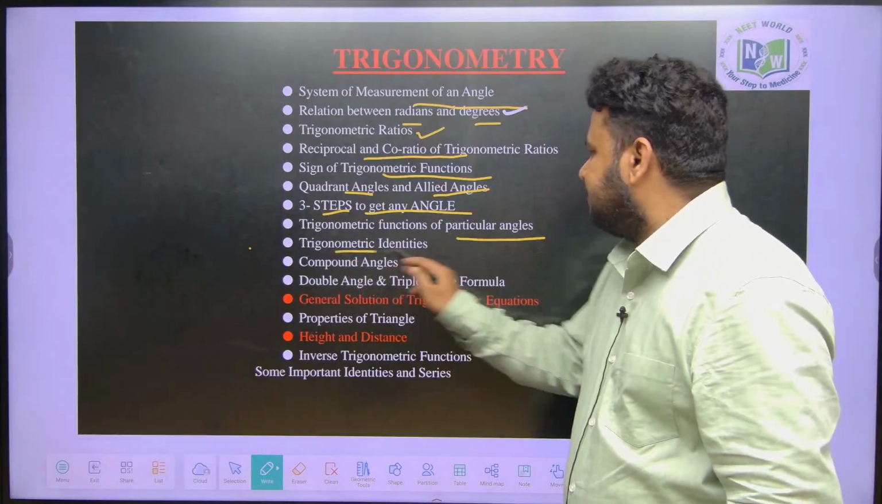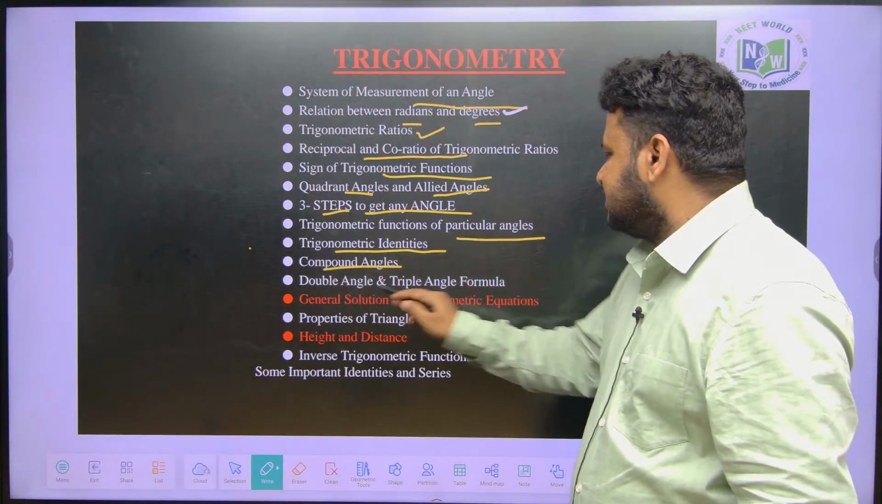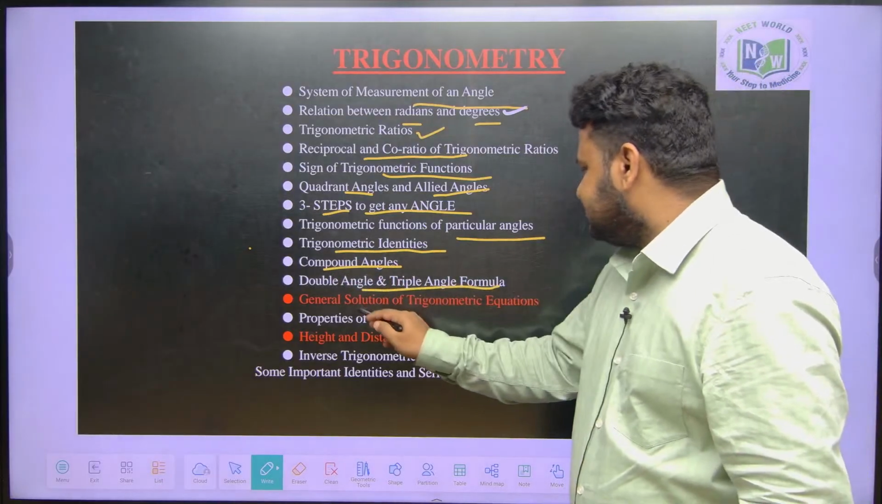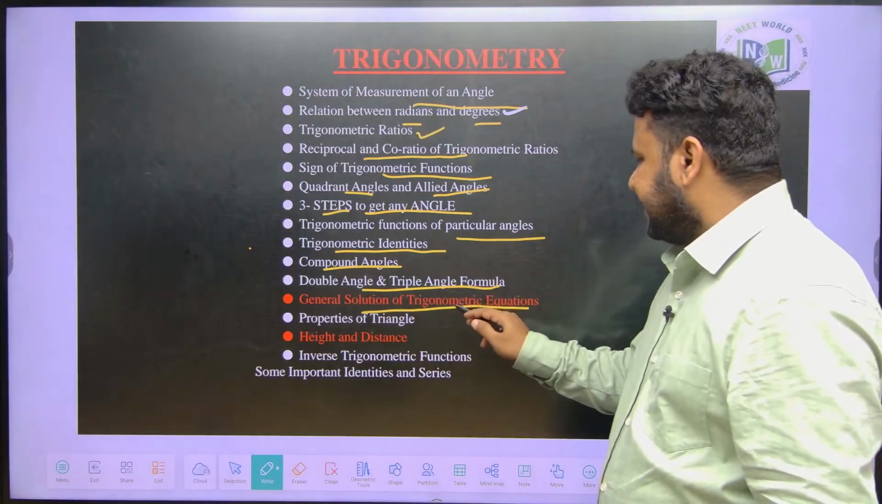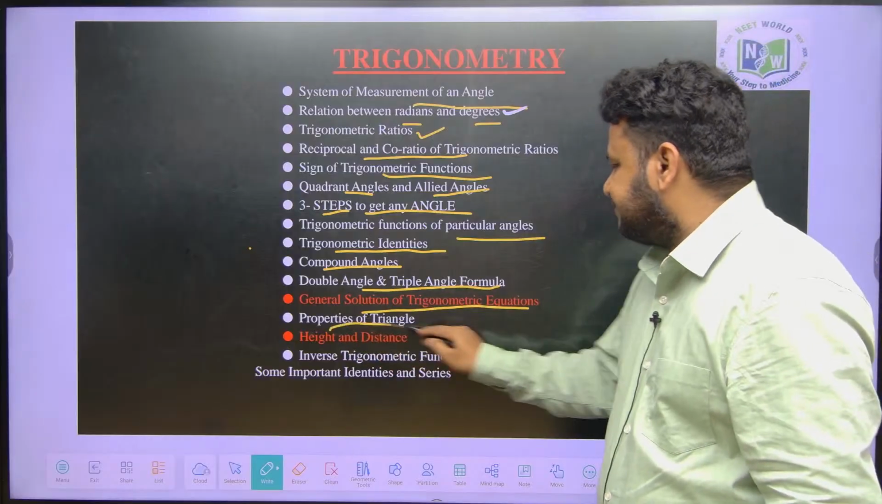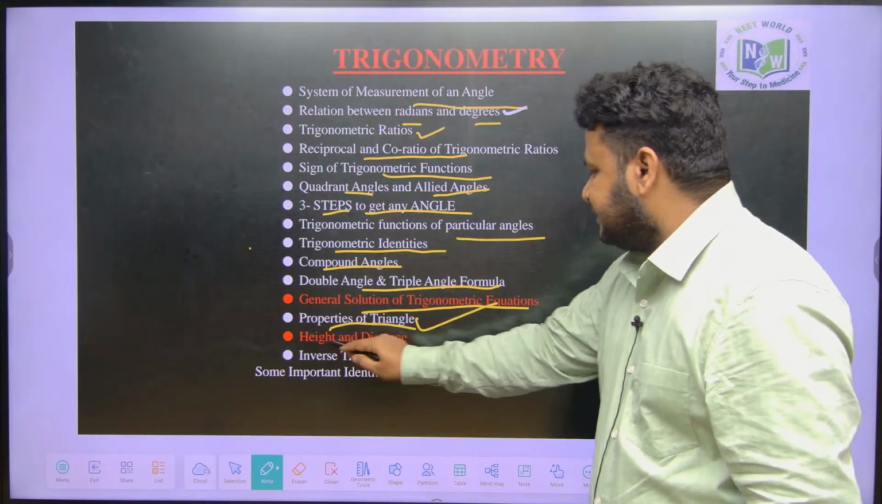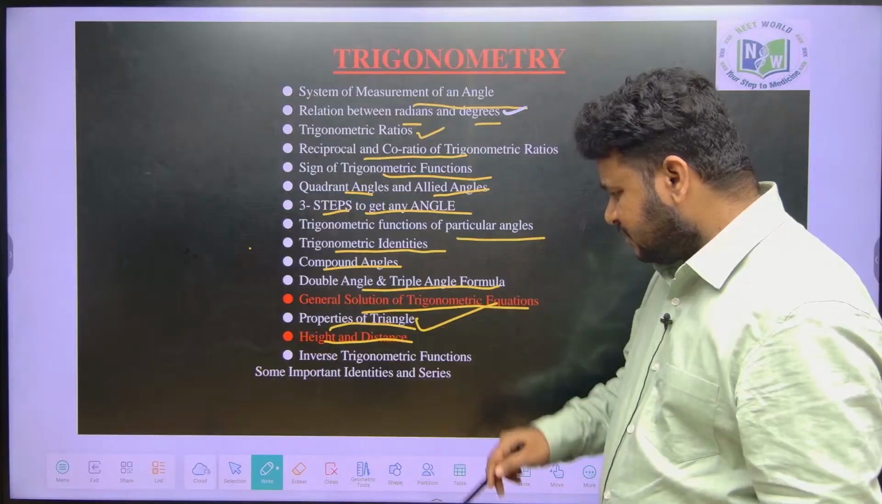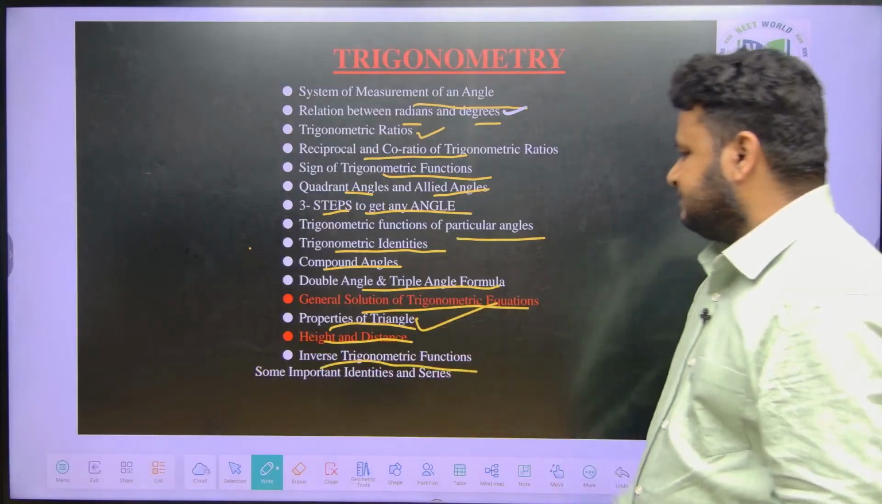Next thing is trigonometric identities: compound angles, double angle and triple angle formulas, general solution of trigonometric equations. As of now it is deleted from the JEE syllabus, but it is there in your state entrances. Properties of triangle, highly important. Heights and distance is not there when it comes to JEE. Inverse trigonometric functions are there.